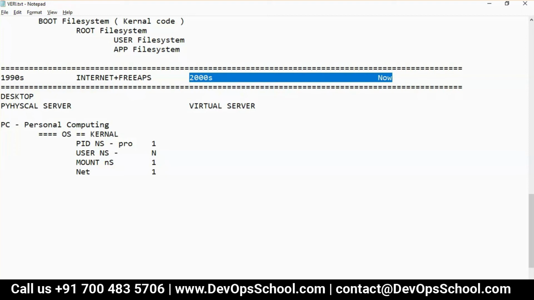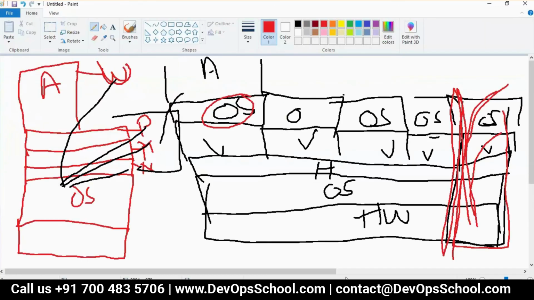So now look at this model and tell me, in this model, what is your waste? I want to run Apache here, here, here, and here. This is a virtual model. So I'm running one Apache, one Apache, one Apache, one Apache, one Apache.